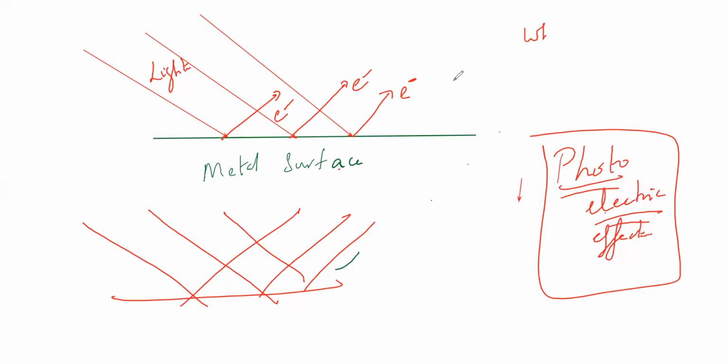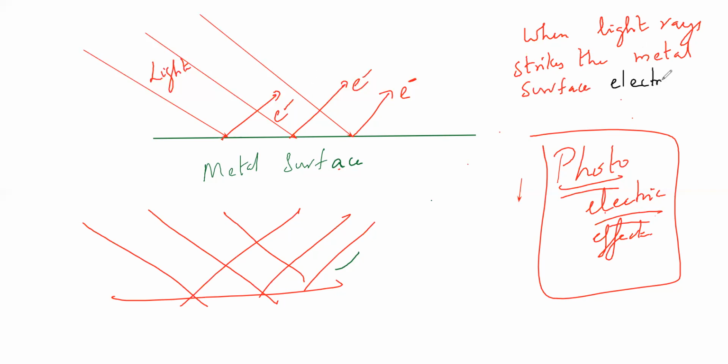When light rays strike the metal surface, electrons escape from the metal surface. This is called the photoelectric effect.